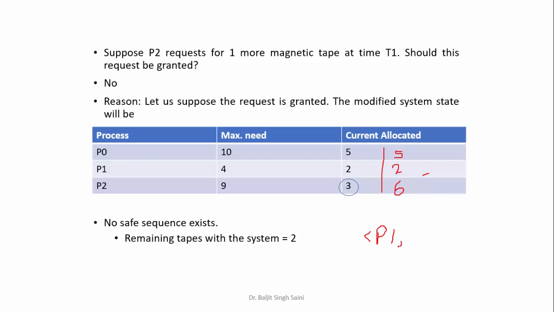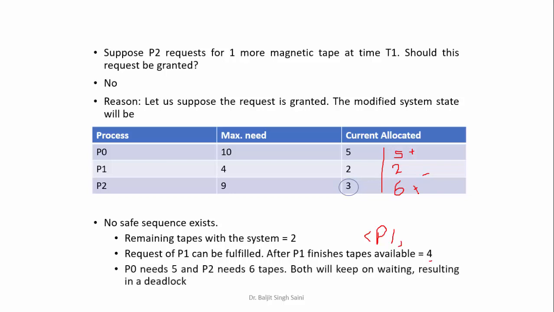Okay, once allocated, P1 will finish and it will release all the currently held resources. So the total free resources will be 4. We allocated 2 to it, it already had 2, total 4. Once P1 is finished, it will release all the 4 resources. So now the system is going to have 4 resources. Can we satisfy P0's request? No. Can we satisfy P2's request? No. This means we are not able to come up with a safe sequence. Hence, it is unsafe to grant the request of P2 for one more magnetic tape.